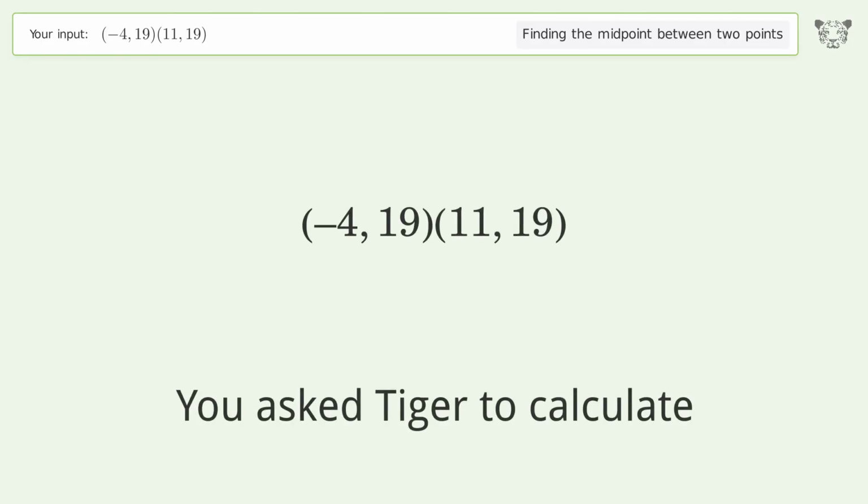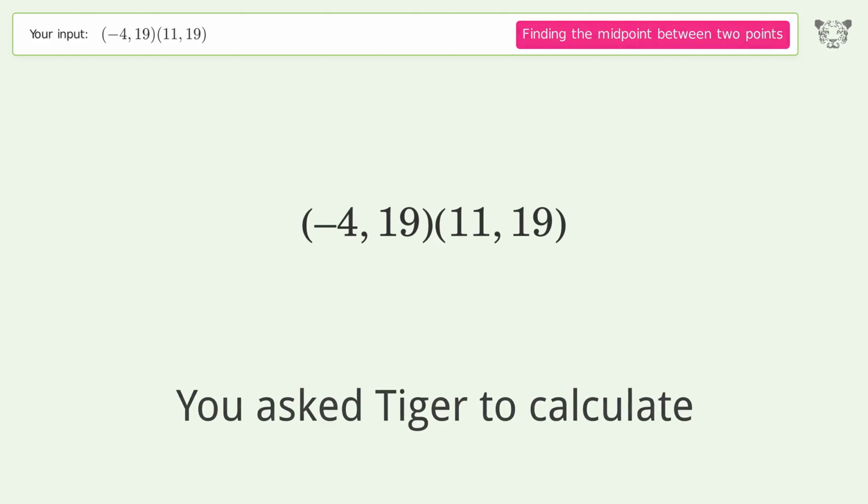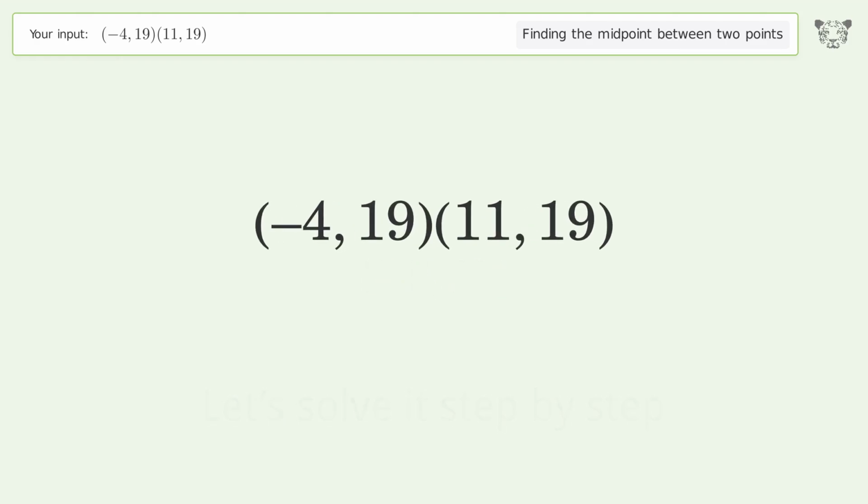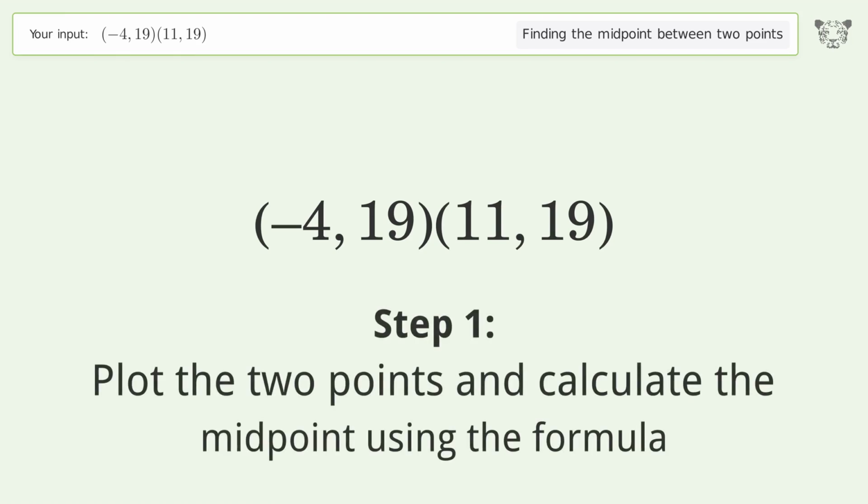You ask Tiger to calculate. This deals with finding the midpoint between 2 points. The midpoint between the 2 points is (3.5, 19). Let's solve it step by step. Plot the 2 points and calculate the midpoint using the formula.